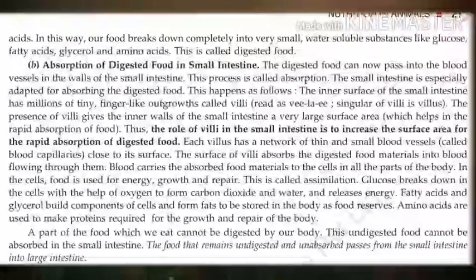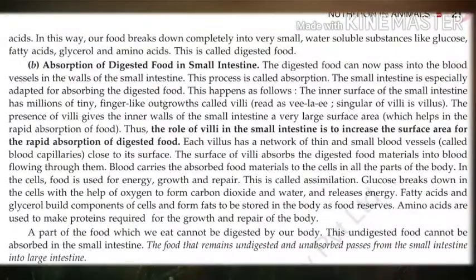Now, what will the walls of the small intestine do? The walls of the small intestine secrete a digestive juice called intestinal juice. Understand? Which juice, children? Intestinal juice. It is secreted by the walls of the small intestine. And what does it do? Intestinal juice breaks down the starch and carbohydrate completely into the simplest sugar called glucose and the proteins into amino